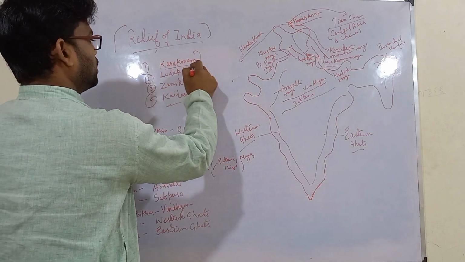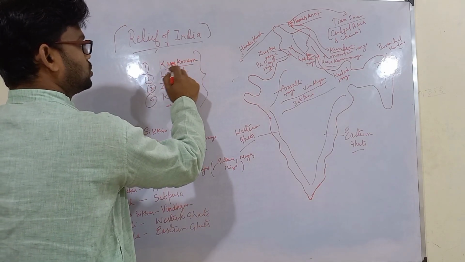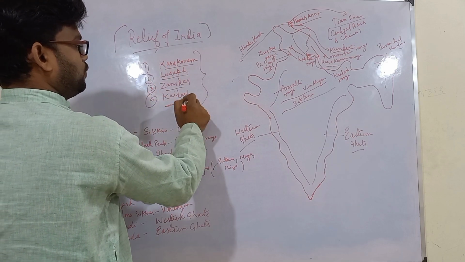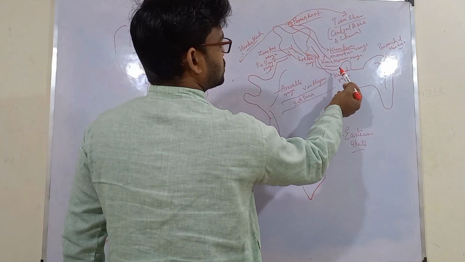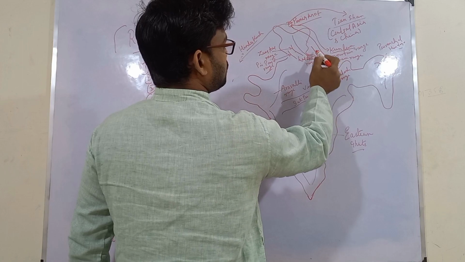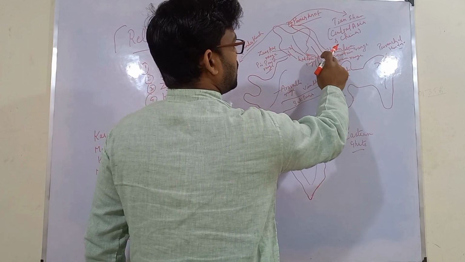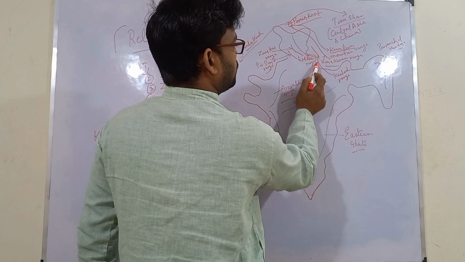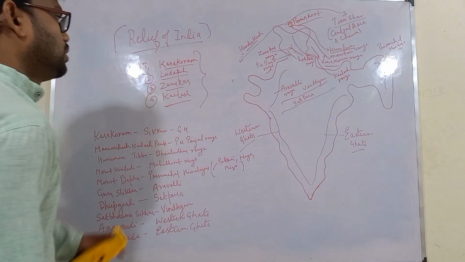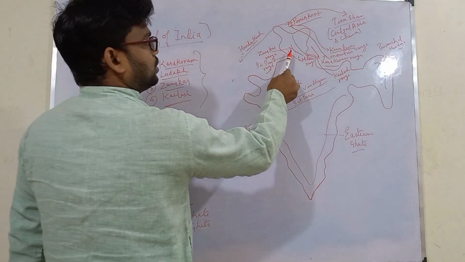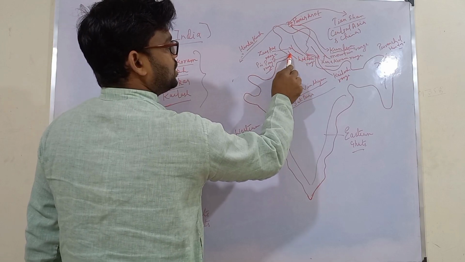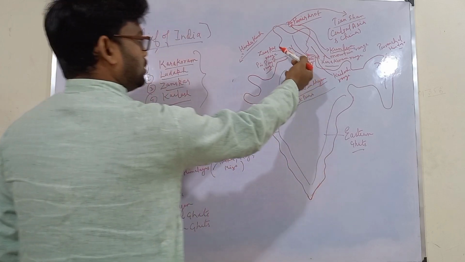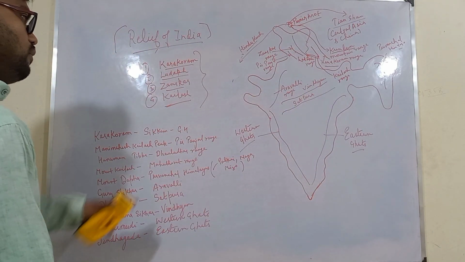So remember that at the top latitude, means at the northernmost, it will be the Karakoram, then we will have Ladakh, and third number we will have Zanskar, and the fourth one will be Kailash. So this is Kailash range here. This Kailash range has been marked here, this portion. See, the arrow is pointing here. So this is Kailash. And then after Zanskar, we have Pir Panjal range here in Kashmir region.